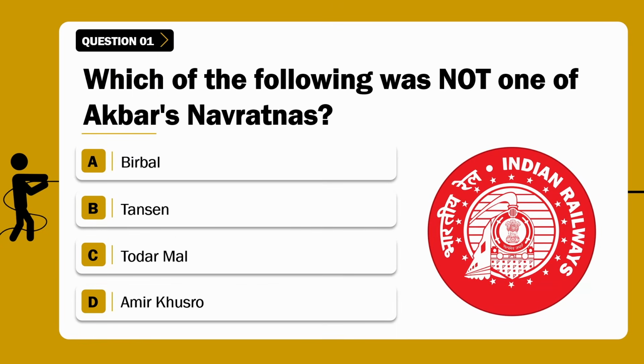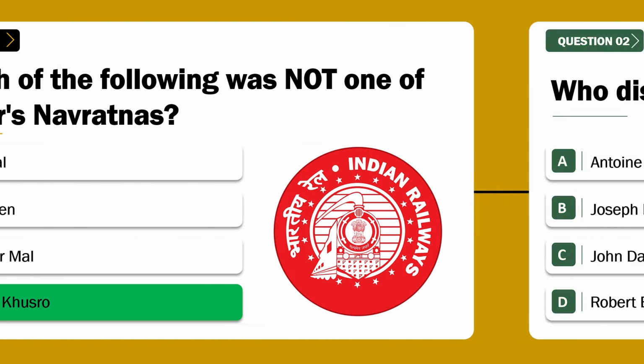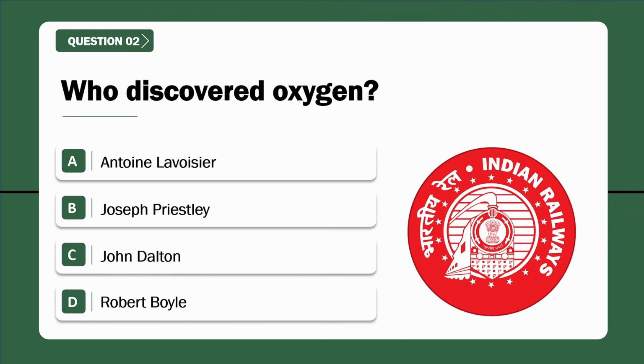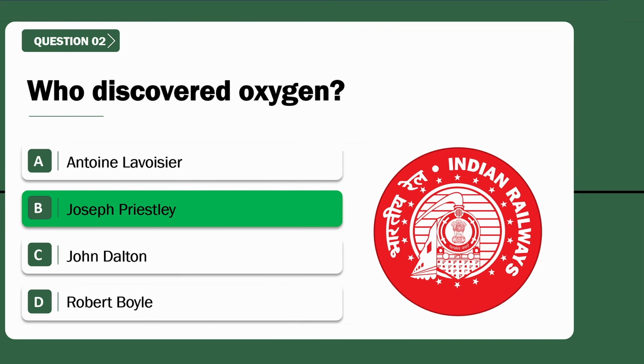Question number 1. Which of the following was not one of Akbar's Navaratnas? Correct answer is option D, Amir Khusro. Question number 2. Who discovered oxygen? Correct answer is option B, Joseph Priestley.